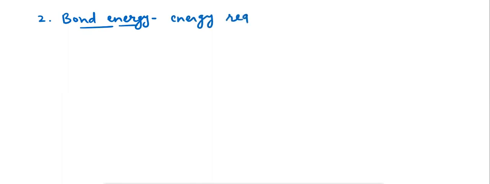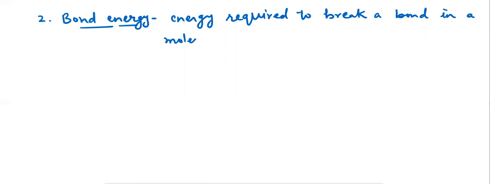Next parameter is bond energy. Bond energy is defined as energy required to break a bond in a molecule. Bond energy is a measure of the strength of the bond. Greater is the bond energy, stronger will be the bond.